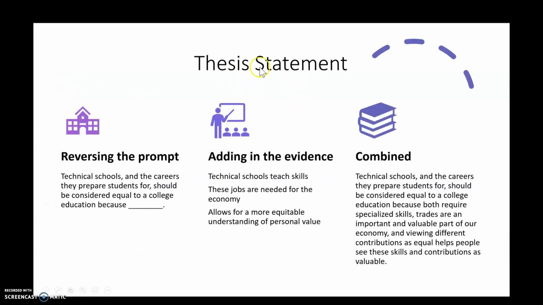So now I want to take that pre-writing and that stance and turn it into a thesis statement. So I'll start by reversing the prompt. Technical schools and the careers they prepare students for should be considered equal to a college education because, and then I'll choose three things from my list from before. Technical schools teach skills. These jobs are needed for the economy, and they allow for a more equitable understanding of personal value. So when I combine them, I end up with technical schools and the careers they prepare students for should be considered equal to a college education because both require specialized skills. Trades are an important and valuable part of our economy, and viewing different contributions as equal helps people see these skills and contributions as valuable.